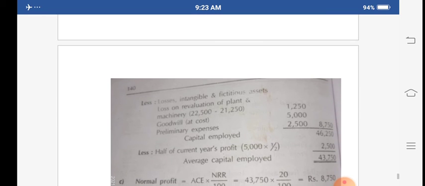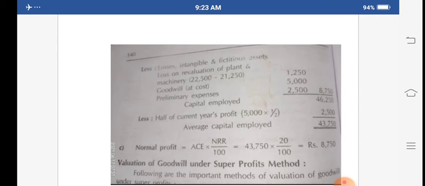Okay, from this you have to less the intangible assets or the fictitious assets, and the loss on revaluation of plant and machinery. The book value is rupees 22,500 and the market value is 21,250. The 1,250 is the loss, this you have to take.